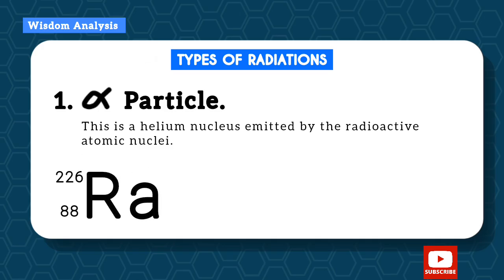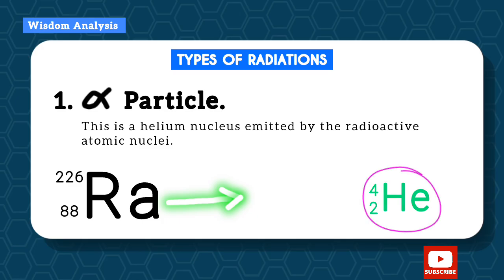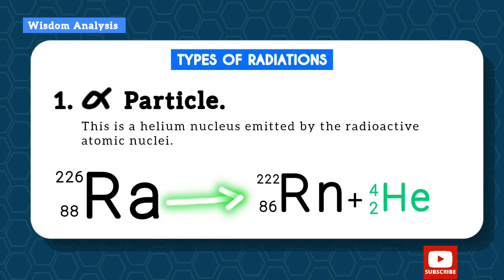For example, radium. If it emits an alpha particle, that is, it removes a helium nucleus from itself, since the atomic mass of helium is 4, the remaining mass number will be 222, and the atomic number remaining will be 86. So which element is this? This is radon. So radium, through radioactivity, has produced radon by releasing helium particle out of it, or we call it the alpha particle.